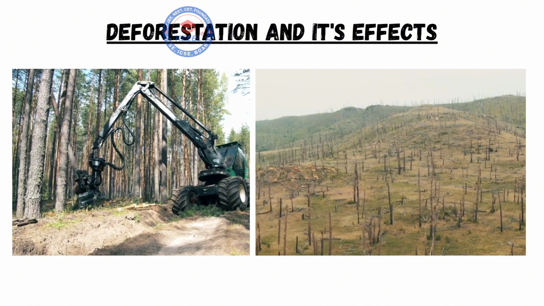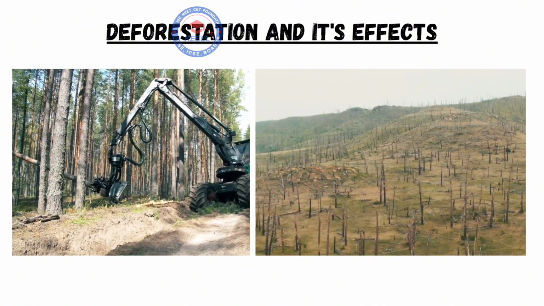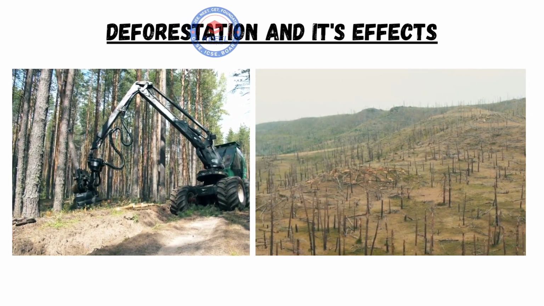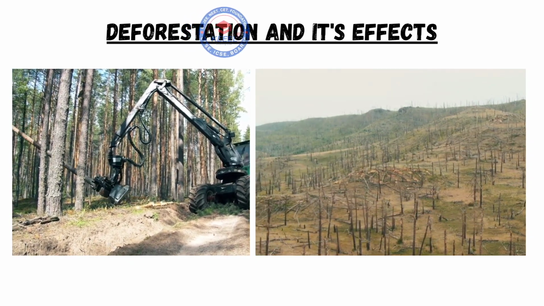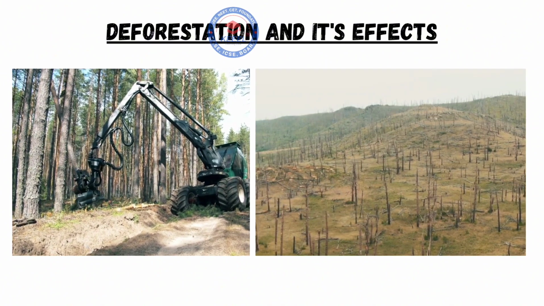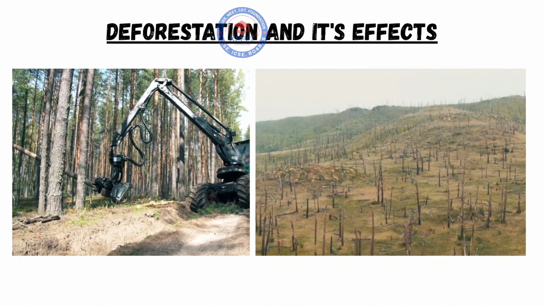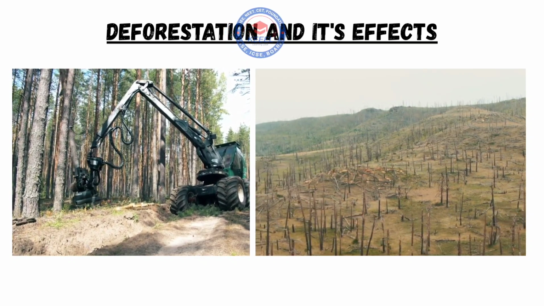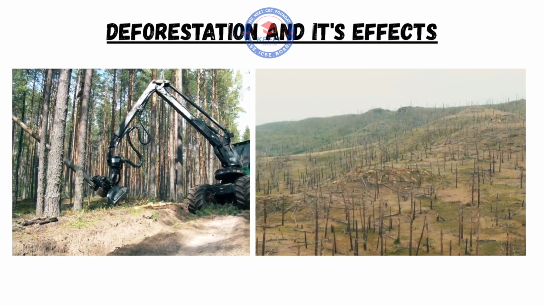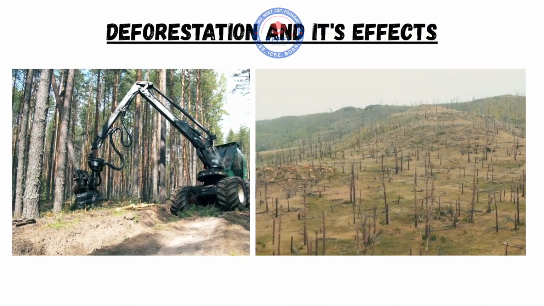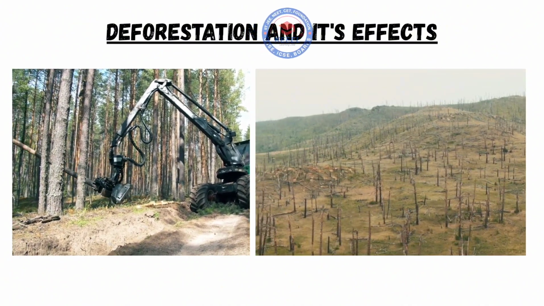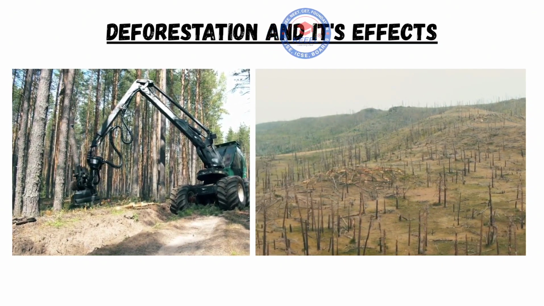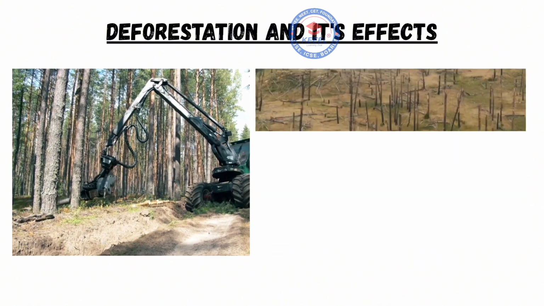Deforestation and its effects. When forests are cut down for farming, building roads, or making houses, the number of trees reduces. This is called deforestation. Trees give shelter and food to animals and birds like tigers, deer, monkeys, and elephants. When forests disappear, these animals lose their homes and food. Some animals may die or leave the place. As a result, the number of living things in that area becomes less.